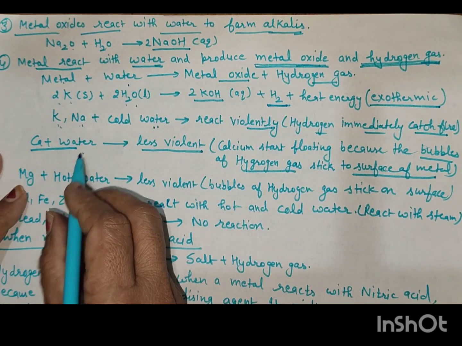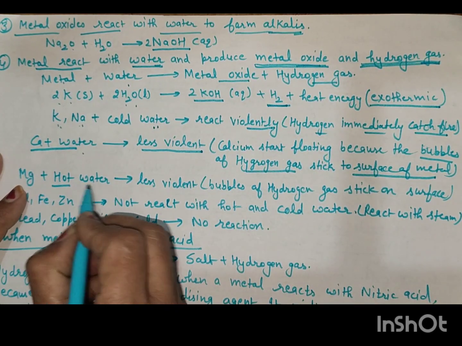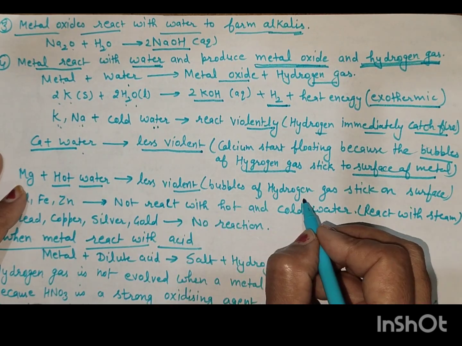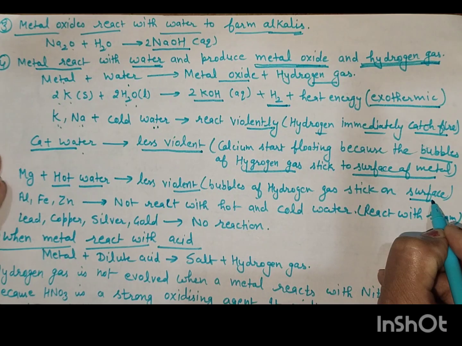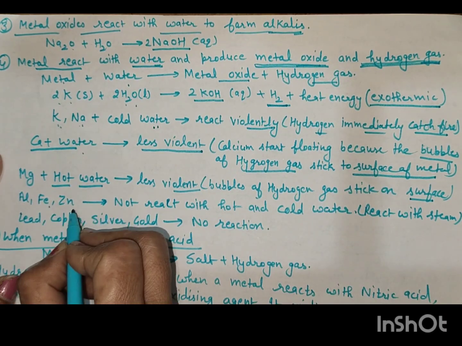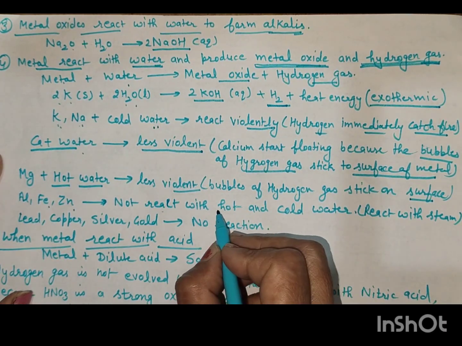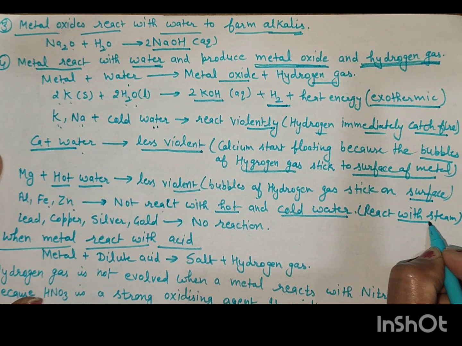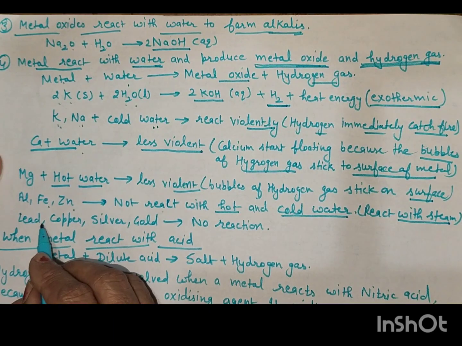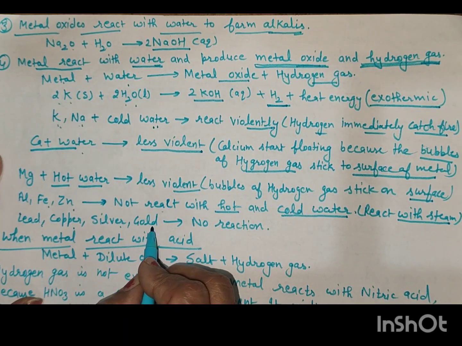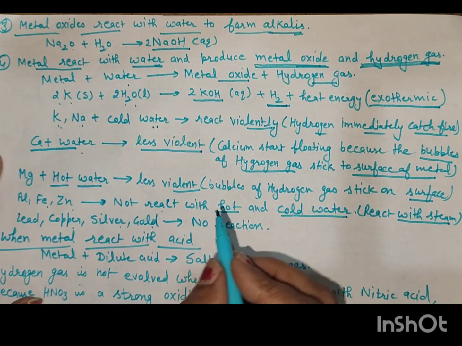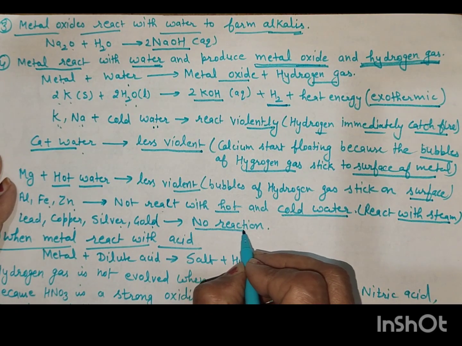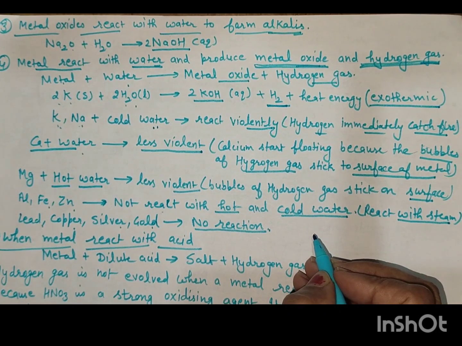Magnesium does not react with cold water, but it reacts with hot water, and it is less violent, and bubbles of hydrogen gas stick on the surface. Aluminium, iron, and zinc do not react with hot water or cold water. They only react with steam. But lead, copper, silver, and gold are non-reactive or very less reactive metals. They do not show any reaction with water.